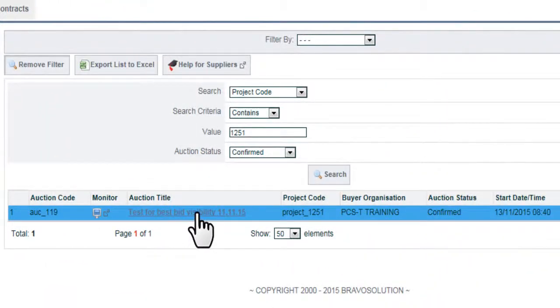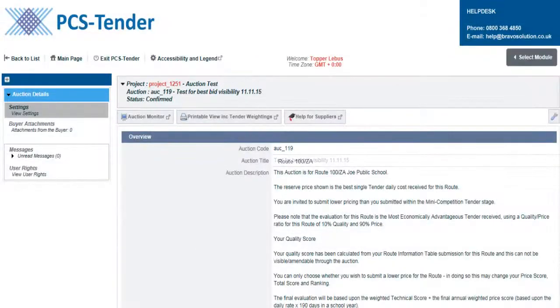When you have selected the auction you wish to take part in, you will be taken to the auction summary page. You can scroll down the auction summary page to find helpful information about the auction, such as the auction title. This is the route that will be auctioned. The auction description. This will give you further information on the route, as well as details on how the route should be priced. This will also provide details of the price-quality ratio that will be used during this auction.